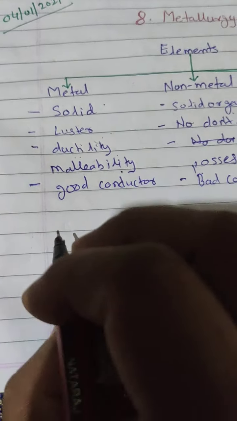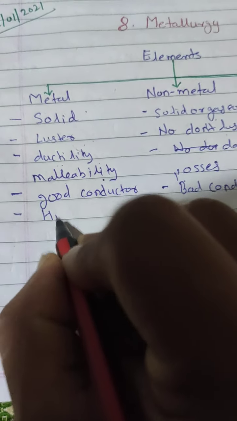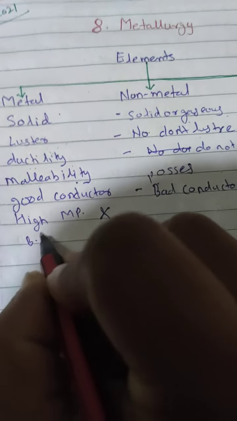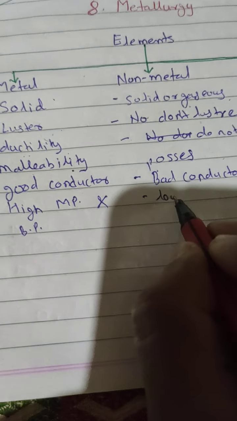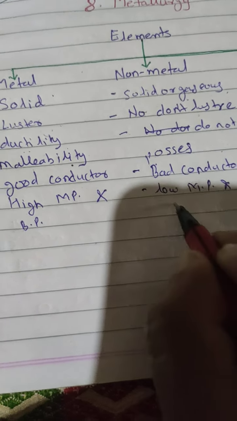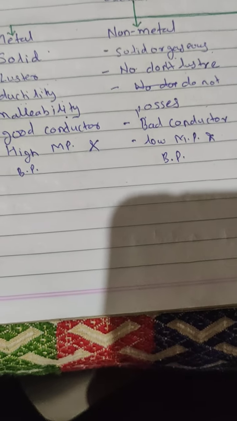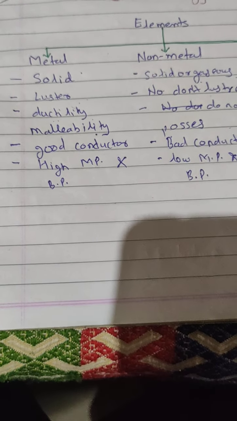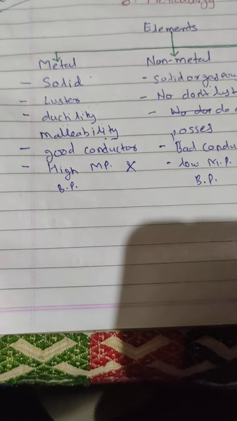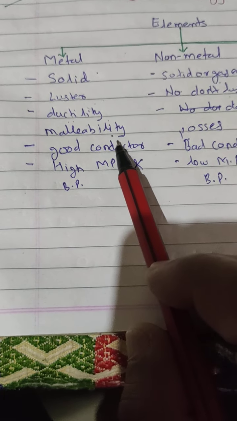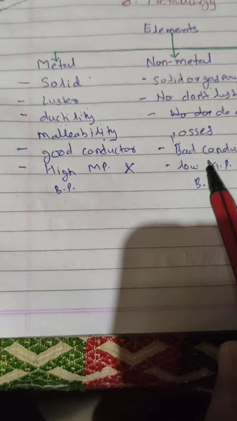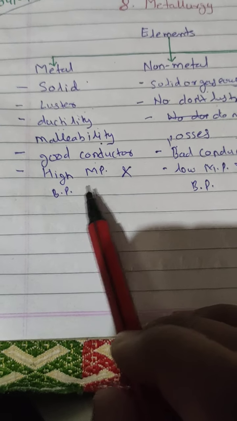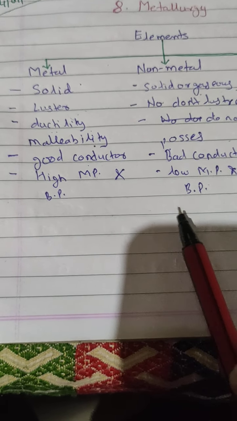Then metals have high melting point and boiling point, and non-metals have low melting point and boiling point. Understood? This is the comparison of metals and non-metals. You can write these points in the difference between also. Solid, either solid or gaseous. Luster, do not have luster. Ductility, malleability, good conductor of electricity. Non-metals are bad conductors of heat and electricity. Metals have high melting and boiling points. Non-metals have low melting and boiling points.